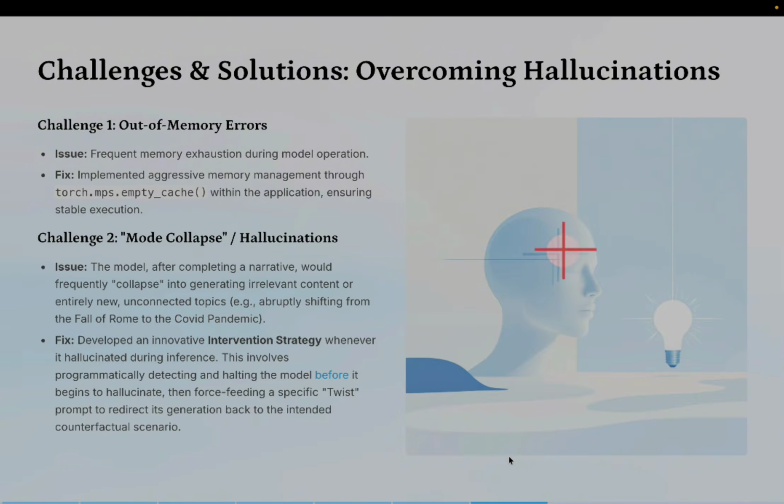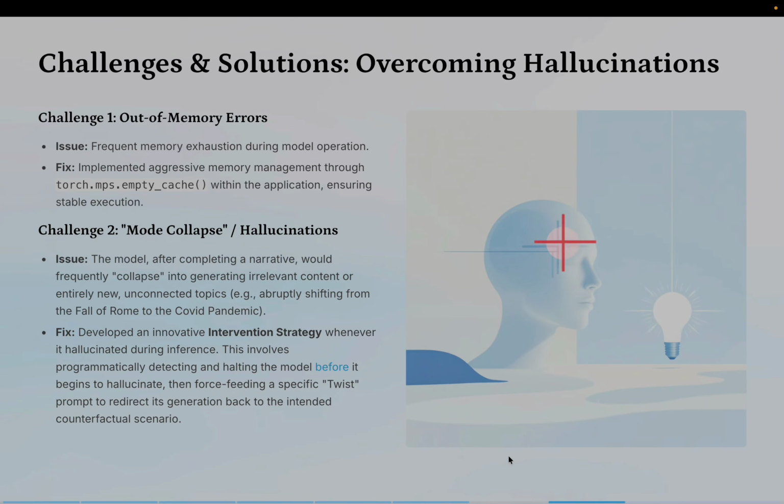The second challenge was hallucinations and mode collapse. Sometimes the model would finish a narrative and suddenly drift into unrelated topics, for example, jumping from ancient Rome to the COVID pandemic. To fix this, we built an intervention strategy. Whenever the model started to hallucinate, we programmatically stopped generation and inserted a twist redirect prompt. This kept the story on track.